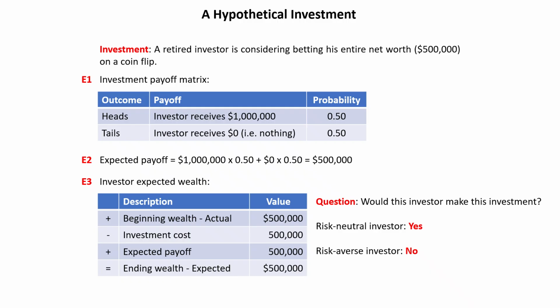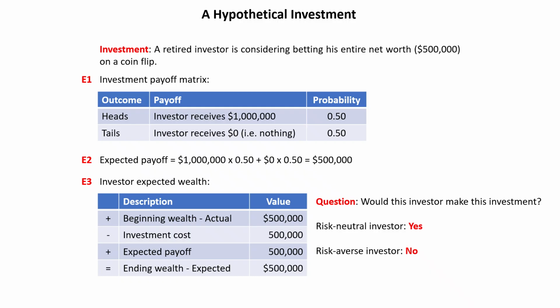The investors are risk averse, which means they weight the downside more than the upside. So in this case, the downside is being destitute, and the upside is in having some extra cash. So what the investor would do if he's risk averse, which all investors are, he would weight the downside of being destitute more than the upside of having some extra cash. So therefore, based on these parameters, the risk averse investor would basically say no, he would not make that investment.